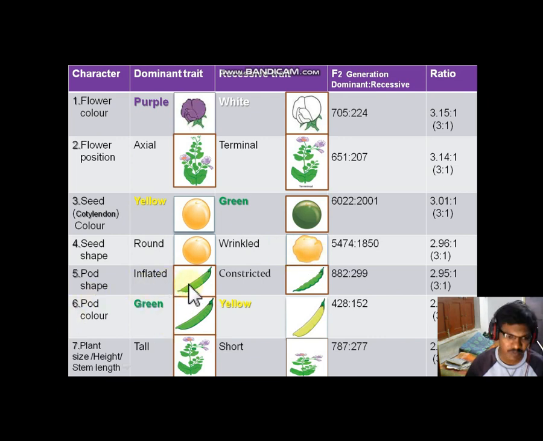Pod shape: inflated is dominant, constricted is recessive. Pod color: greenish is dominant, whether it is yellowish, that is recessive. Plant size or height, stem length: tall is obviously dominant, short means recessive. This is about the 7 characters of the pea plant which were made by Mendel, which made the foundation for genetics. Okay, next.